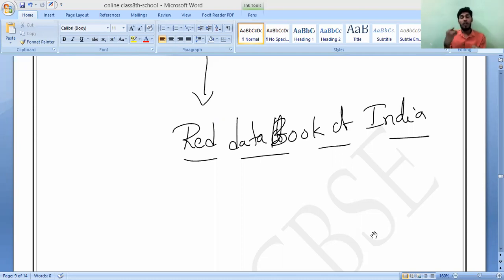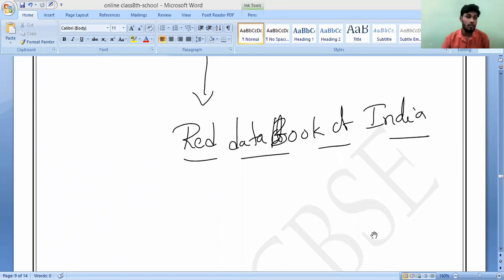If you are following the red data book, it will give you timely remedial steps that can be taken by the authorities or public, whatever it is. Anyhow, the public will never take care of anything, so only the government of India or the state government authorities have to be concerned to prevent extinction. That is what we call the red data book. Are you following? Yes, sir. So that is what you should remember.